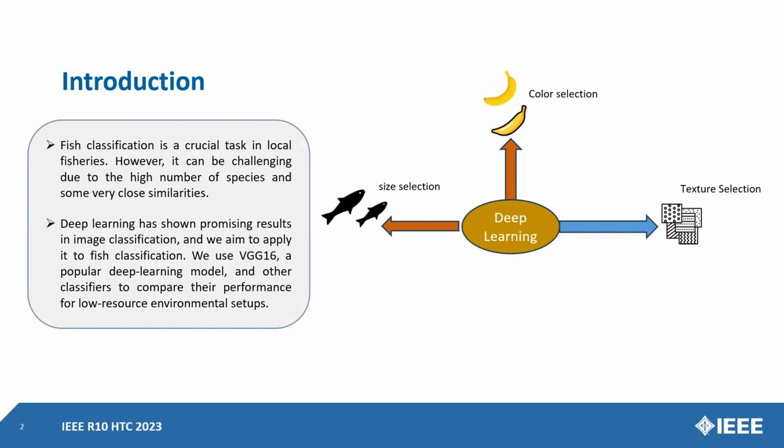However, we are still dependent on manual fish classification because of the high number of fish species and some very close similarities. For that reason, we want to automate the process and take deep learning as a promising solution. We use the VGG16 model, which is a popular deep learning model for low resource environment setups.